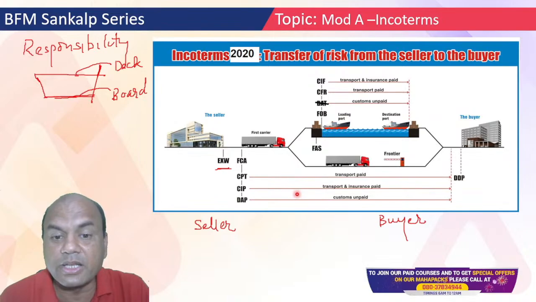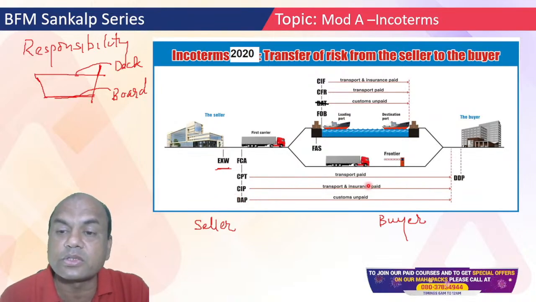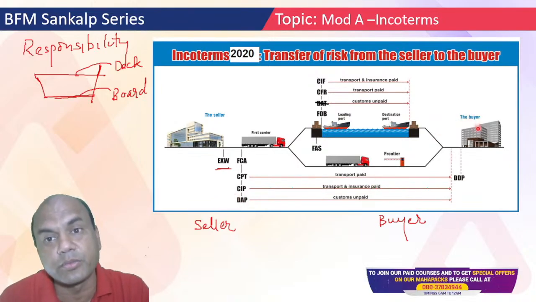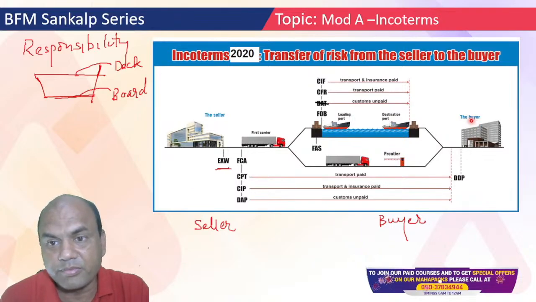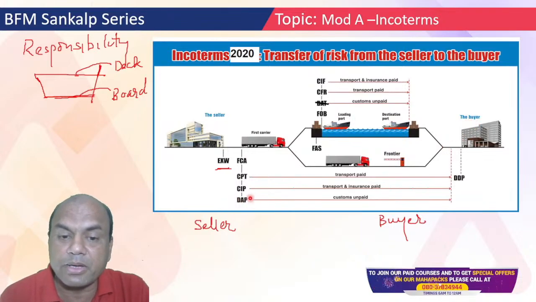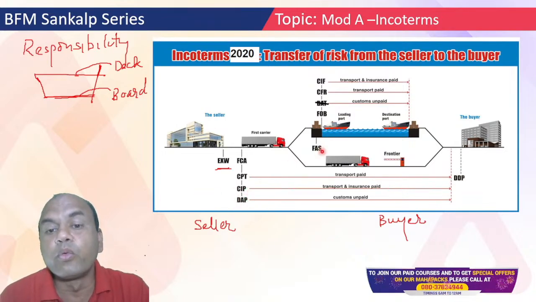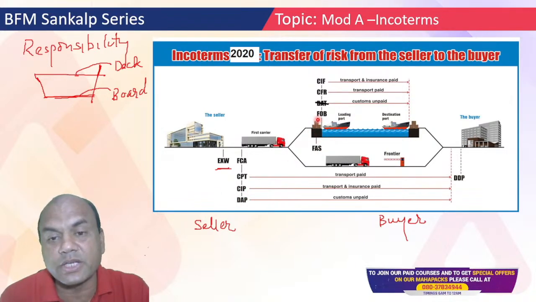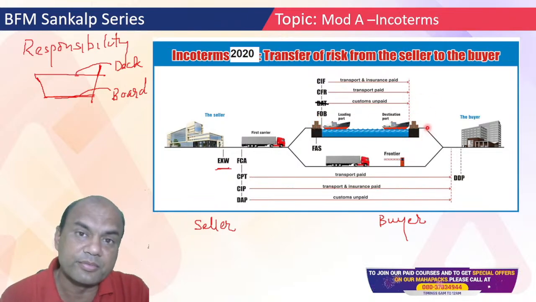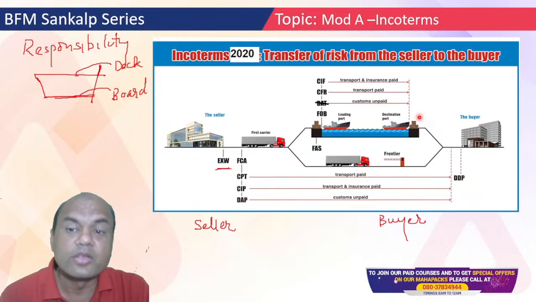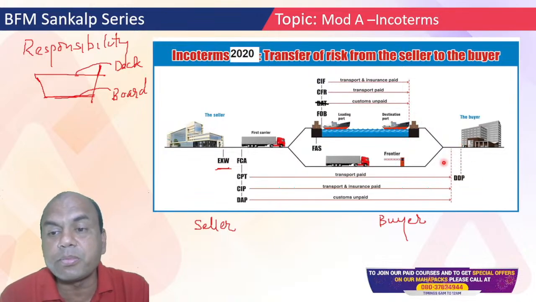So what does it mean? Delivery at place. Send it to Chennai godown, even though the office is in Mumbai. Okay. So in DAP, remember delivery at place. Here it is decided who will pay the customs duty at the export side, who will pay the customs duty at the import side. Both the things are decided. Okay. And DDP, delivery duty paid.